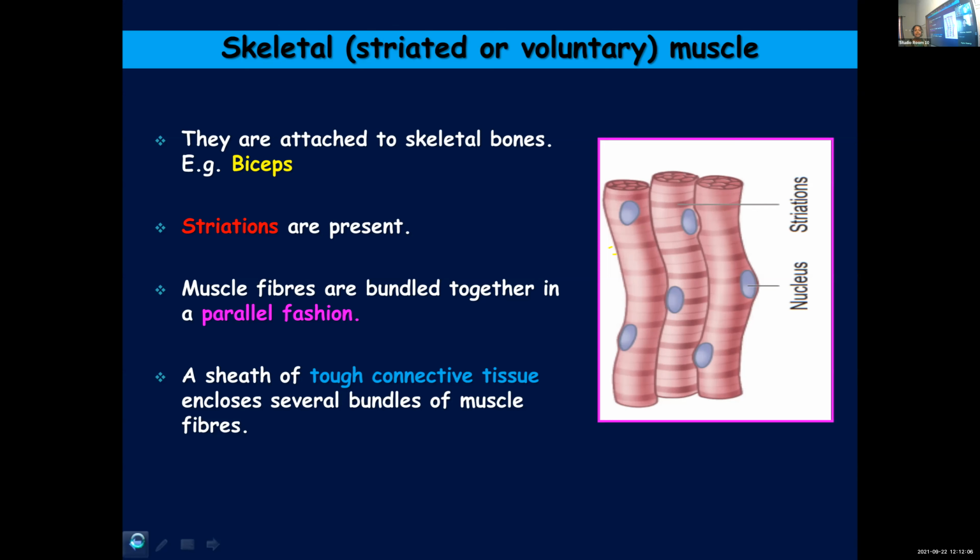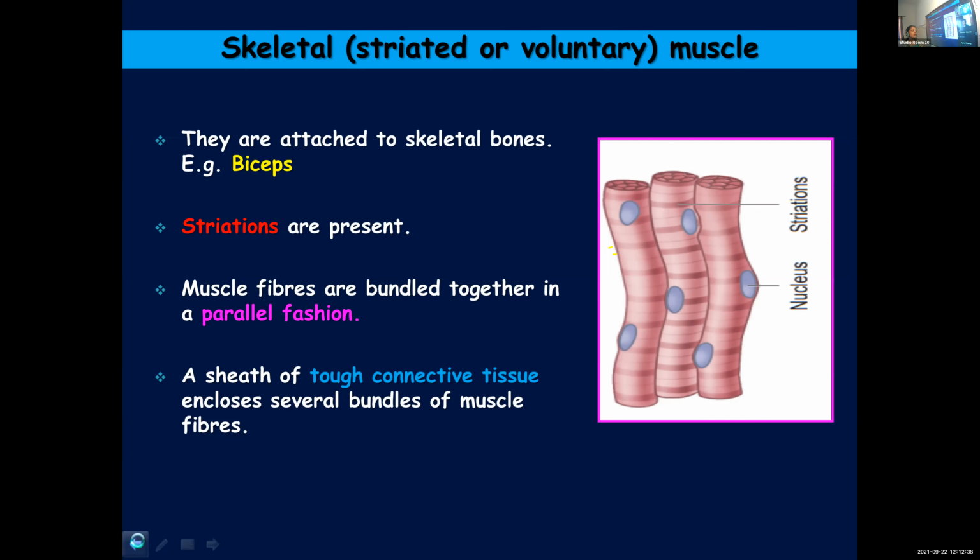Then alternate light and dark bands can be seen, and hence we call it a striated muscle. And several muscle fibers are bundled together, as you can see, in a parallel fashion to form bundles, and then several such muscle bundles are covered by a sheath of connective tissue.